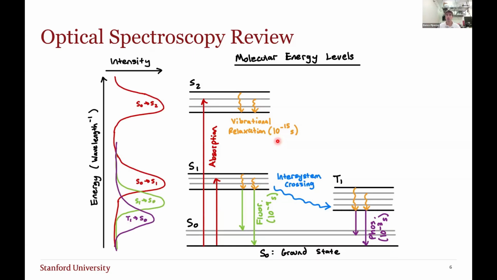In order to measure these processes, you can measure spectra. Spectra measure the amount of light as a function of the wavelength. Here in red, I'm drawing the absorption spectrum of this molecule. We find this first peak corresponds to S0 to S1, and the second peak looks like S0 to S2. We can also draw the emission spectrum, which I draw here in green, from S1 to S0.